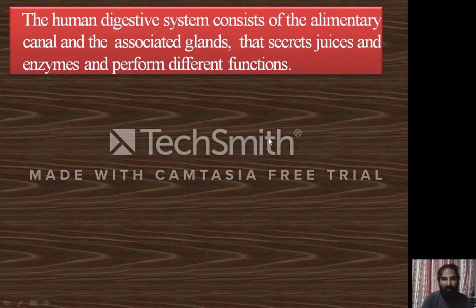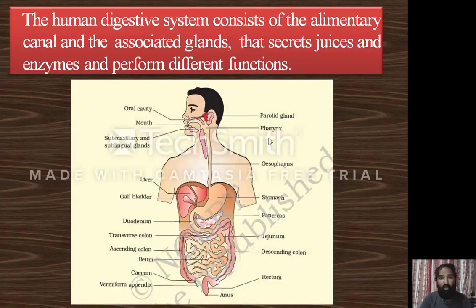Now coming to the figure, it is a complete alimentary canal figure. It starts with the mouth. The mouth leads to the formation of an empty space, called the oral cavity. This oral cavity is mainly connected with the salivary glands. There are three pairs of salivary glands: the parotid gland, which is located near the ear, and the submaxillary and sublingual glands.